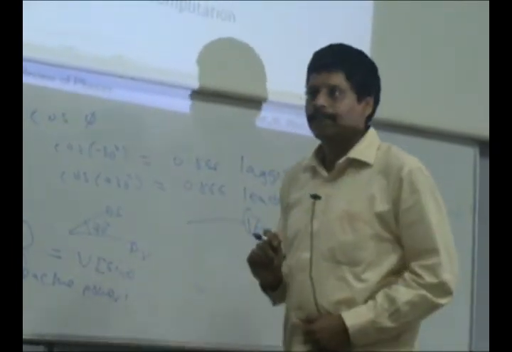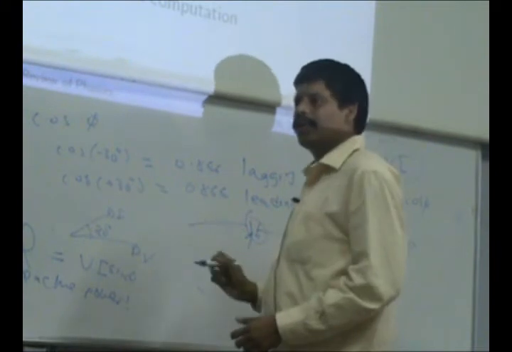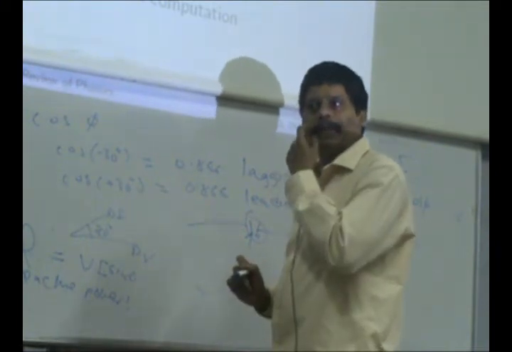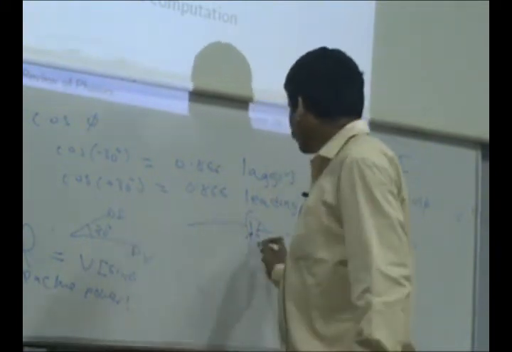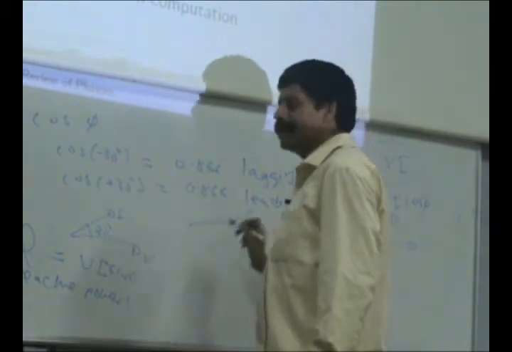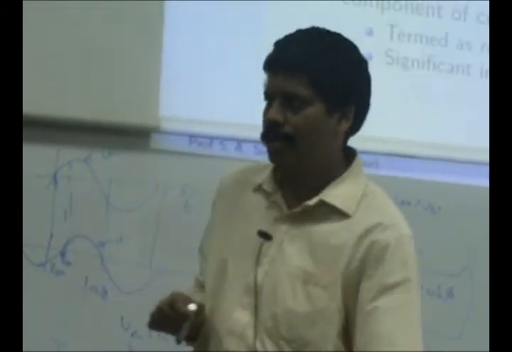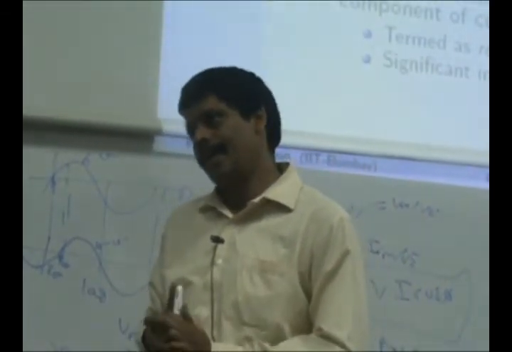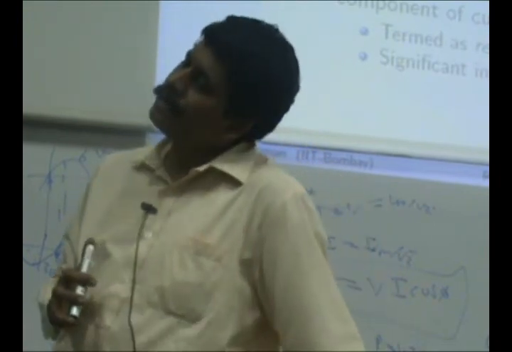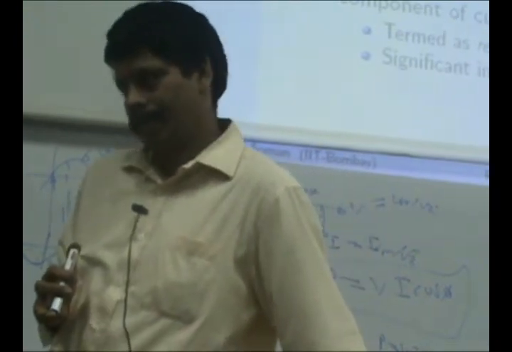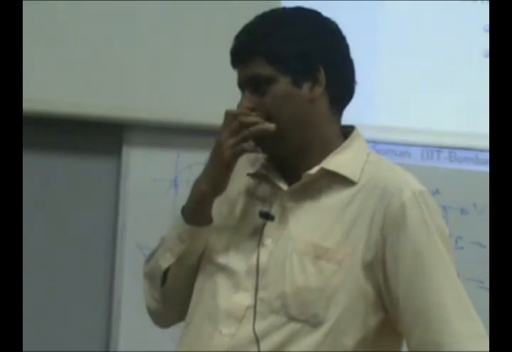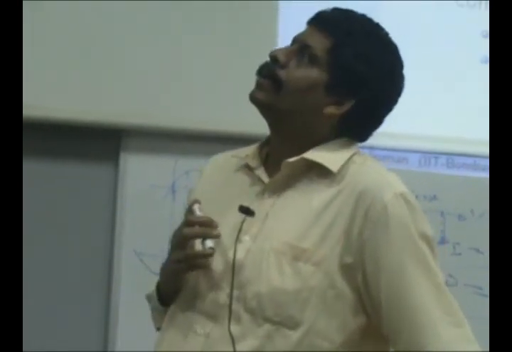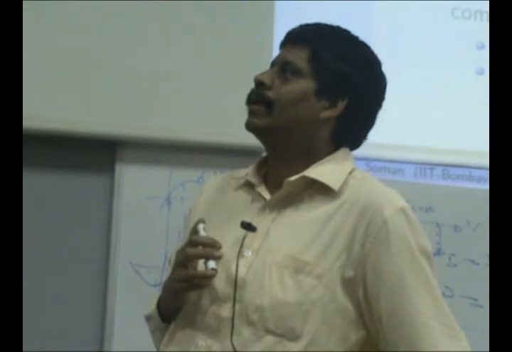But isn't there a loss in the capacitor also? That would be quite small, not any issue. If, for example, you compensate 30% of the transmission line inductance by a capacitor, your power transfer will increase by a factor of 1 by 0.7. So if you have a huge server farm, you can either have thick cables going to the server farm near a city, or you can keep it right near the power station, so you have minimal lag.